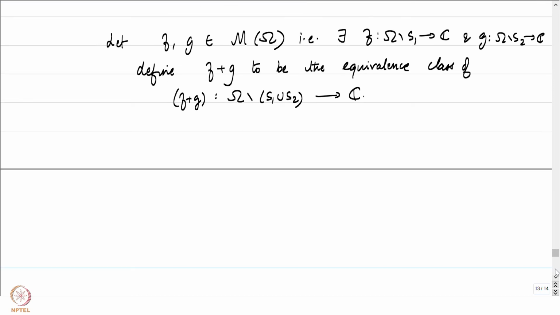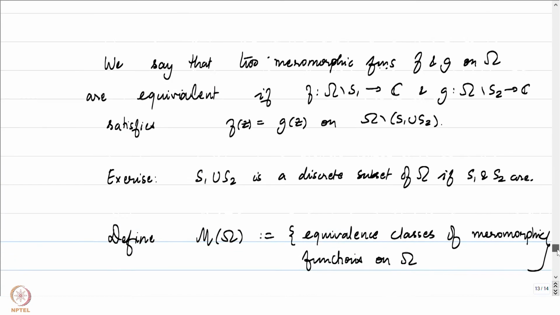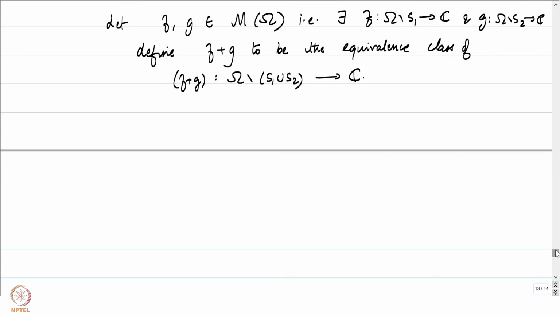The first check is that f plus g is indeed a meromorphic function, and secondly, that this definition is well defined. I will not indulge in proving them. They are quite straightforward. It's easy to see that the sum of these equivalence classes is well defined.